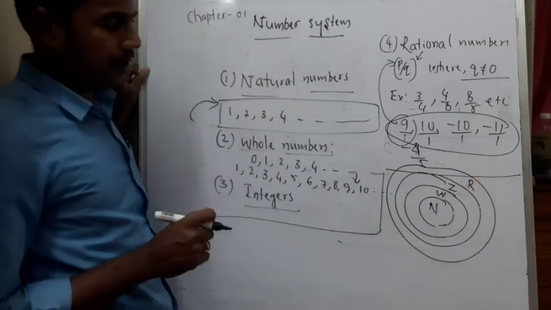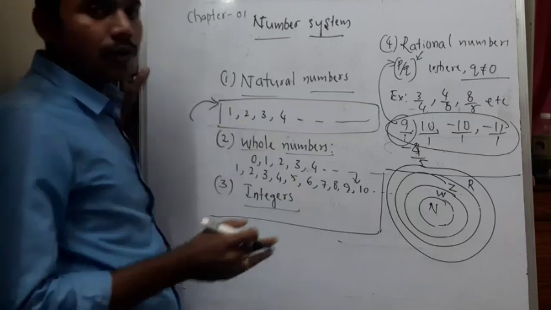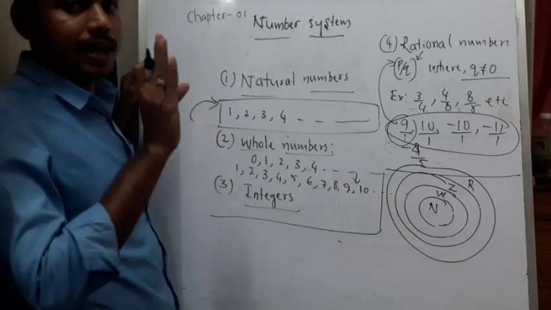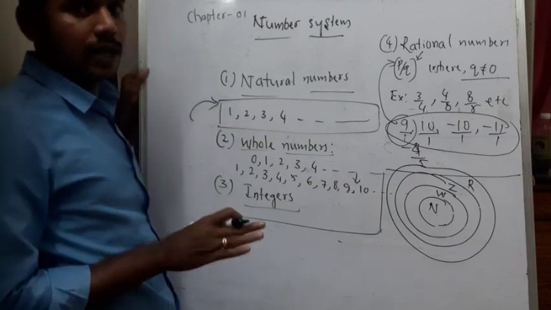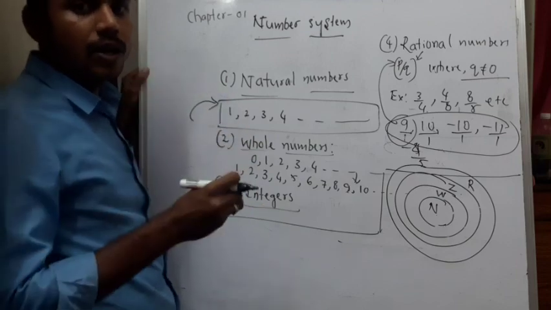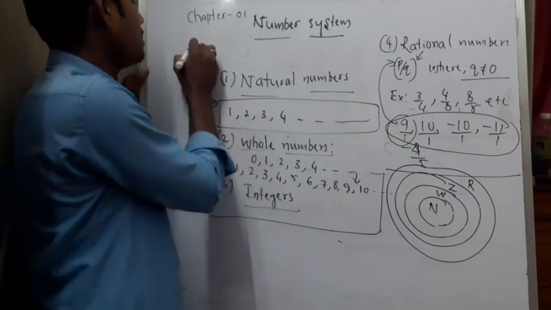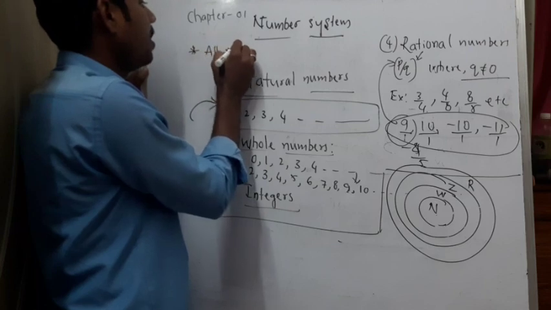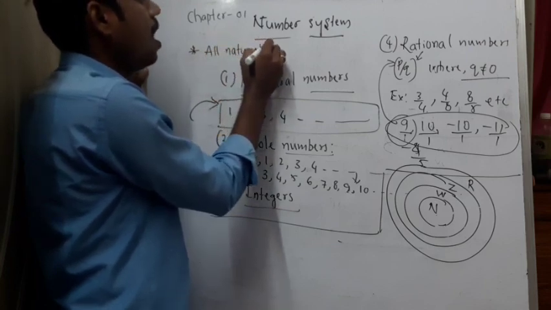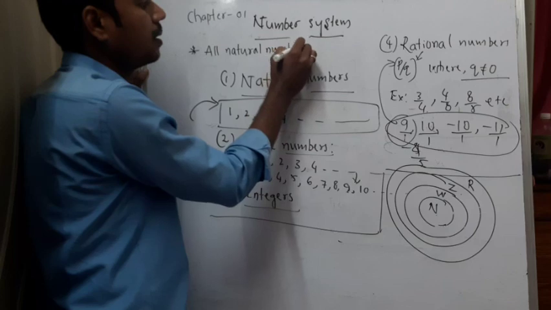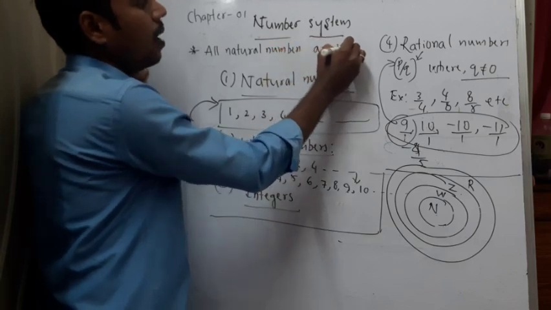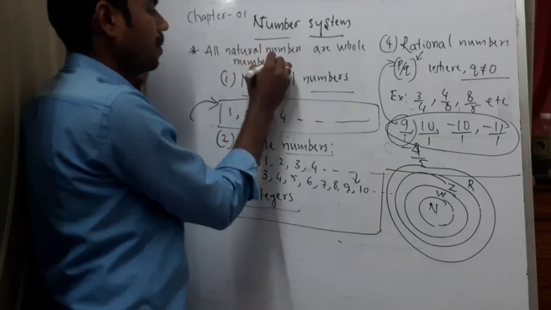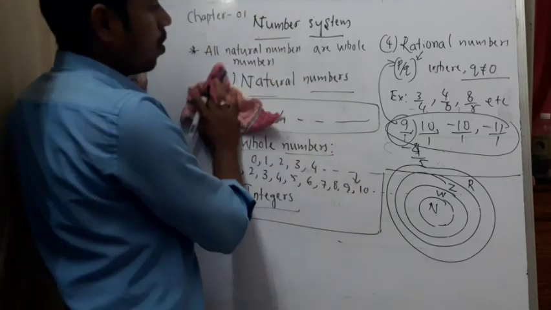If I give an example, I'll state a few statements. You need to tell me whether they are right or wrong. If you say right, then you should give a reason. If you say wrong, you should give a reason. So my first statement is, all natural numbers are whole numbers.